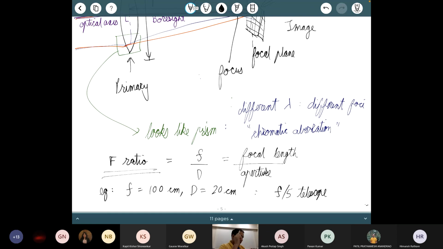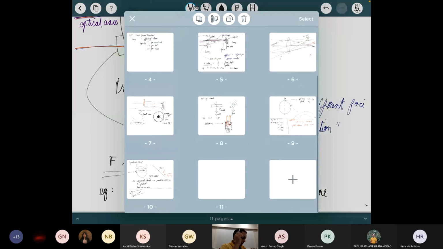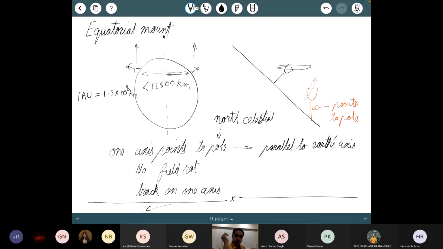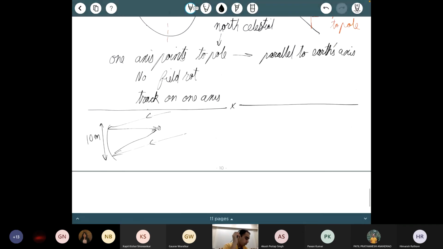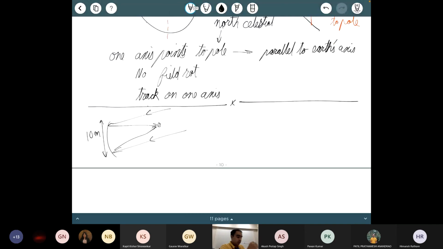So these very large telescopes, that's just some nomenclature that you should know. These very large telescopes typically are what are called fast telescopes. So the F ratio is typically around 1, which means that the focal length here is also 10 meters. Now as the source is moving around in the sky, you want to take this entire 10-meter structure and track it. 10 meters is large. If this mirror was standing vertically, that would be about 3 floors. Each floor is just over 3 meters. 10 meters is just over 30 feet.